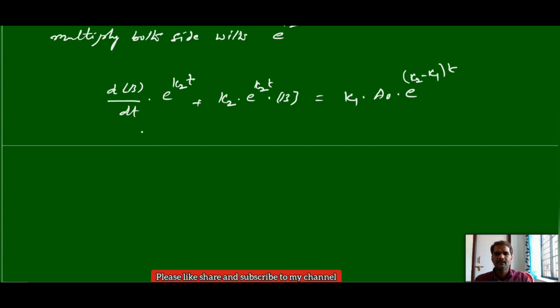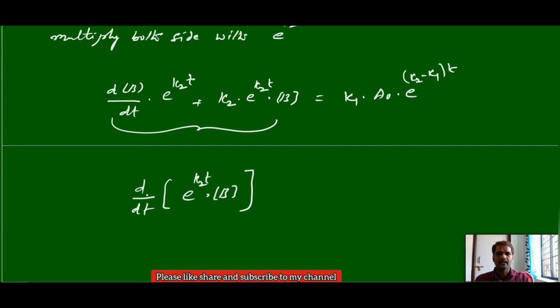And this term we can write like this, in the differential form, d by dt of e power K2t into concentration of B, like a d(uv) by dt type. So here you differentiate this overall term with respect to time, you will get this one only.